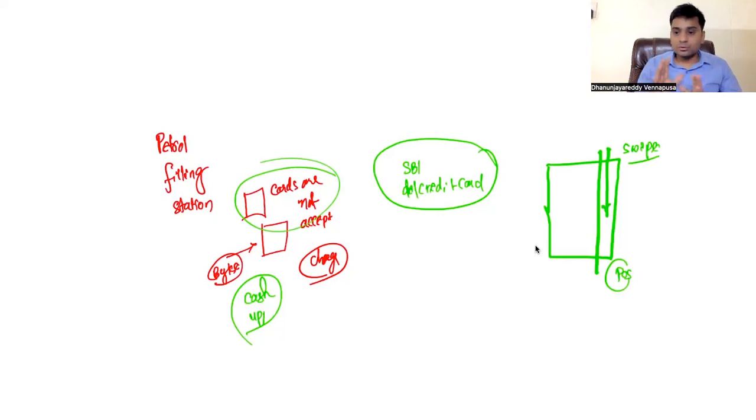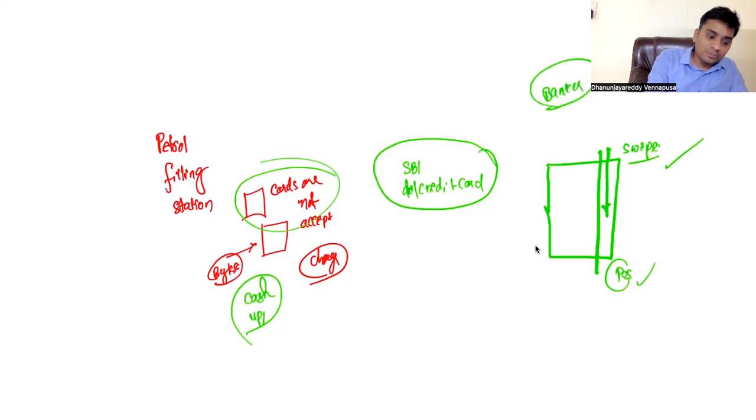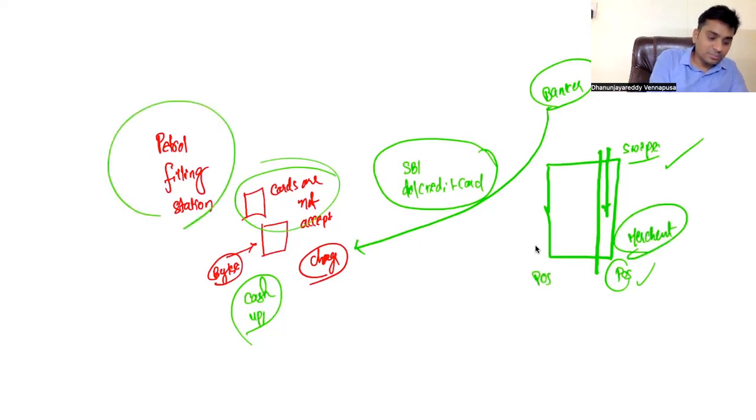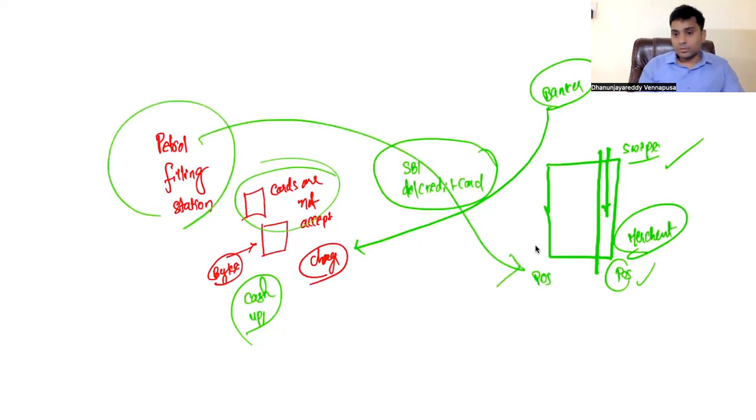Through this, they will transact the amount. Now, for using this point of sale machine with this card, the banker is going to keep some extra charges on the merchant. The petrol filling station person is the merchant here, because he is the fellow who has that point of sale machine.